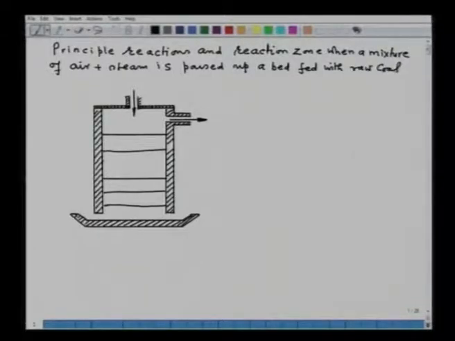So, I will show the various zones here. For example, I am charging coal. At a steady state, coal flows downward and the gases move upward.